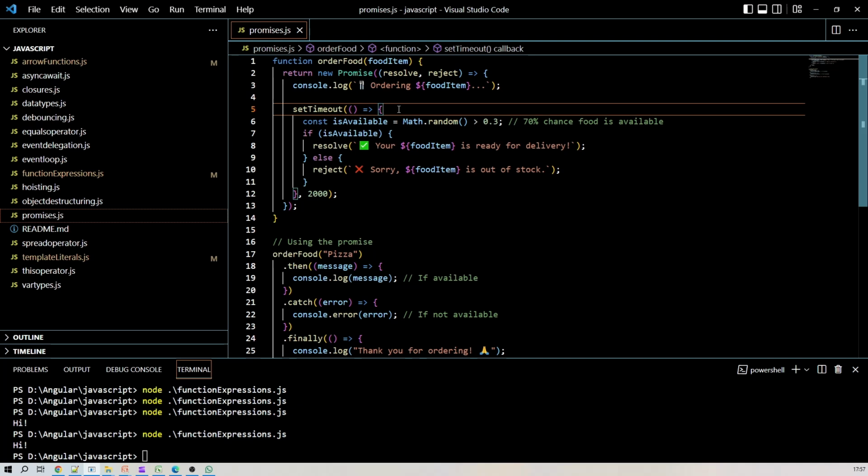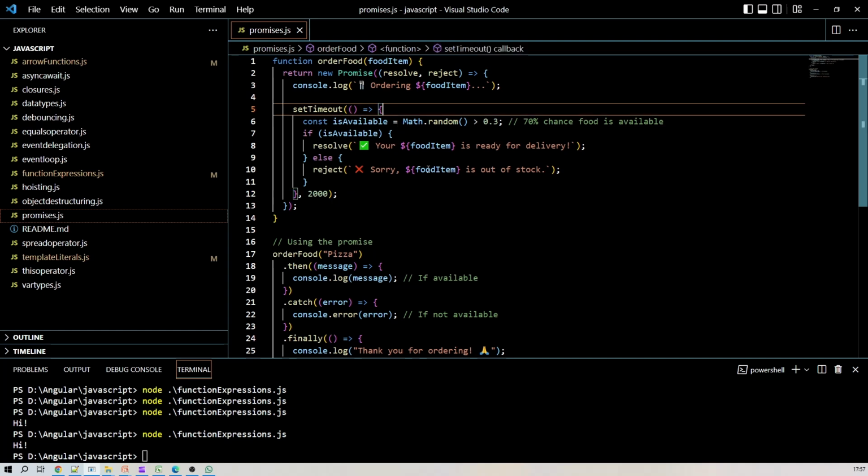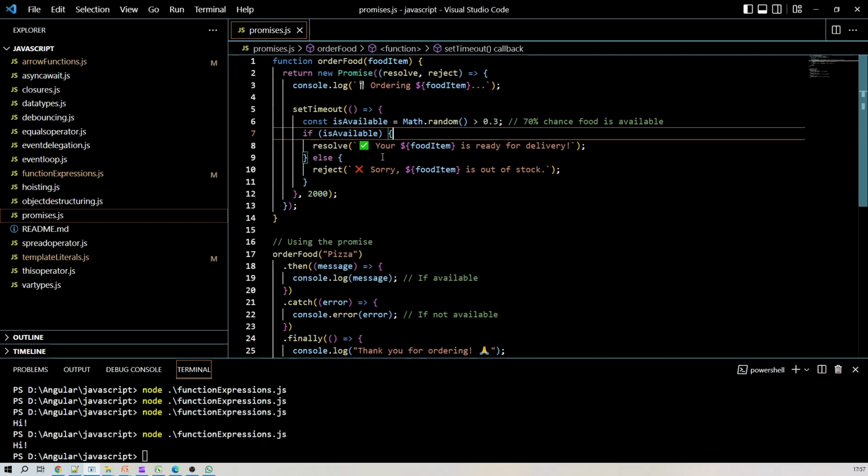So the maximum time we have to deliver any food is 2000 milliseconds. Inside this setTimeout, we have this variable isAvailable. What is the value of this isAvailable variable? Math.random greater than or equal to 0.3. So if Math.random returns a value which is greater than 0.3, in that case we can say that food is available, and otherwise we can say the food is not available.